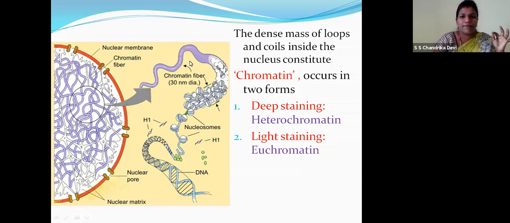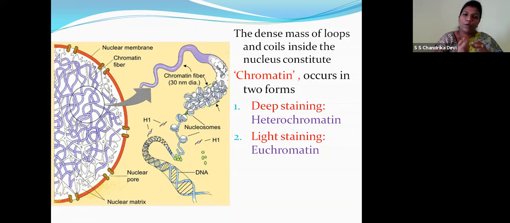Now children, the dense mass of loops and coils in the nucleus constitutes chromatin. This is the chromatin fiber, children. It contains two types: deep staining heterochromatin and light staining euchromatin. Children, usually heterochromatin is inactive. Euchromatin is active. We have seen in the Barr bodies that heterochromatinization of the X chromosome makes the inactive X chromosome, with a drumstick appearance, right children? So usually heterochromatin is inactive, euchromatin is active.